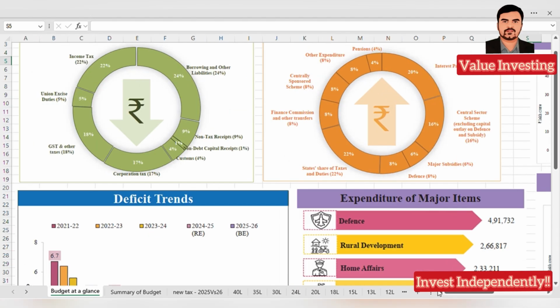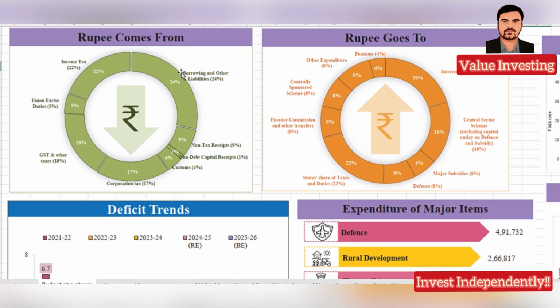Now if you see on the screen, budget at a glance, so where the rupee comes from? What is the revenue for the government? Income tax is 22%, like what we pay as income tax, salaried class and all those people. Borrowings is like 24%. Customs duty and other non-tax receipts are like 4%, 9%, etc. GST is like 18%. Corporation tax is 17%. Union excise duty is 5%. So that's how the income for the government is.